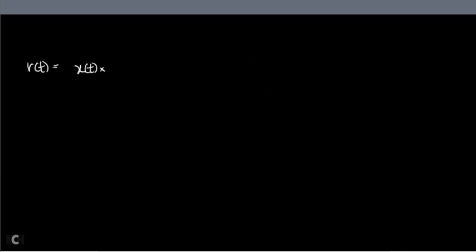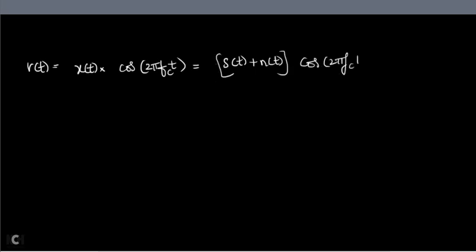So V of t will be equal to multiplying X of t by cos 2 pi fct. Now you simplify. X of t can be substituted as what? X of t can be substituted as S of t plus N of t into cos 2 pi fct.